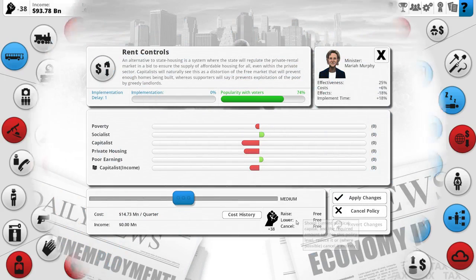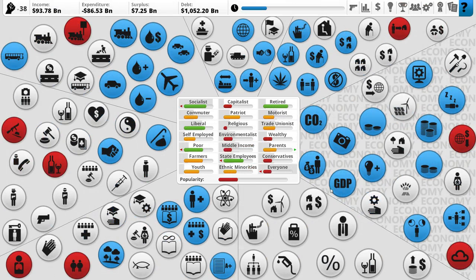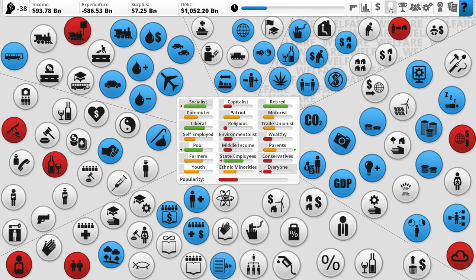That's good. I'm okay with that. That's very good. That's gonna make the socialists do well. It's gonna reduce poverty. It's going to reduce private housing, which isn't really too much of a worry for me, and it's gonna improve poor earnings. That'll be good. That's more of a populist measure that I can get behind.